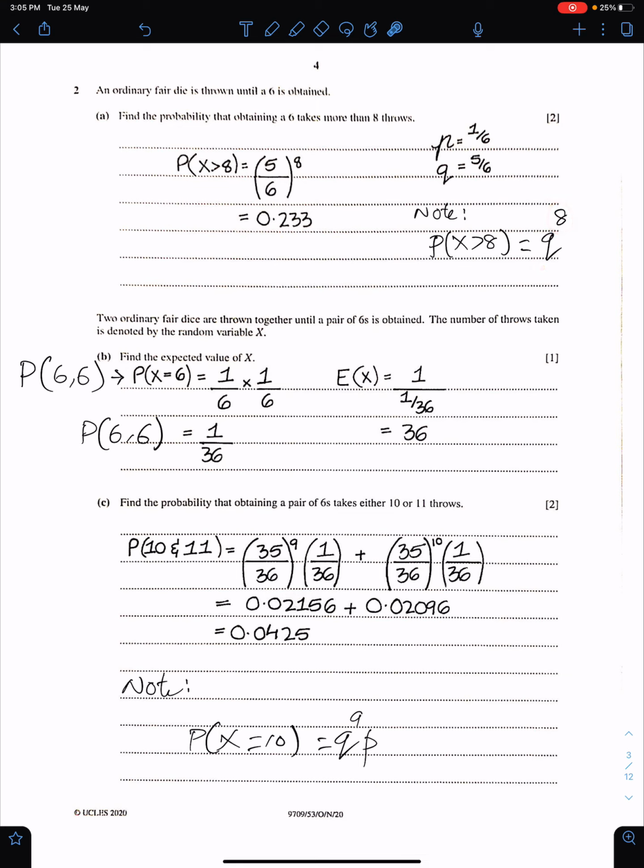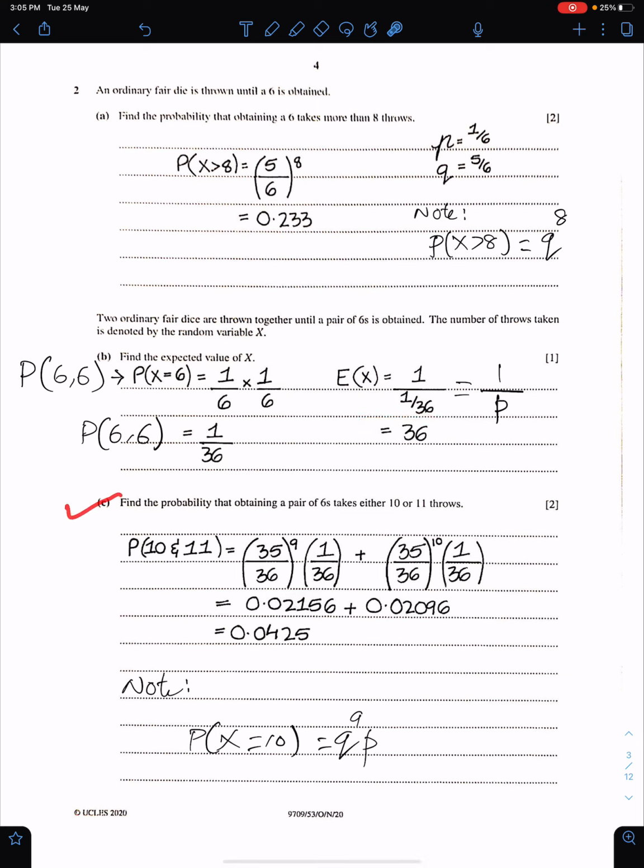Part B. Two ordinary fair dice are thrown together until a pair of 6 is obtained. The number of throws taken is denoted by the random variable x. Find the expected value of x. So for a pair of 6, the probability will be 1 upon 36. And the formula of mean is 1 upon p. So this is the answer, 36. Let me write the formula of mean here of geometric distribution. So the mean is 36.